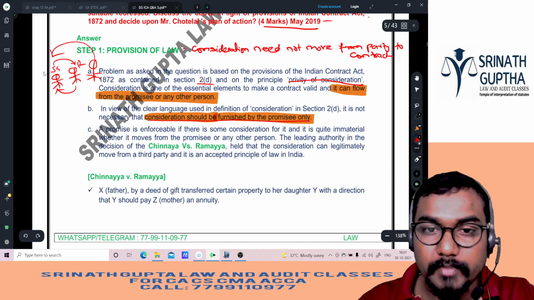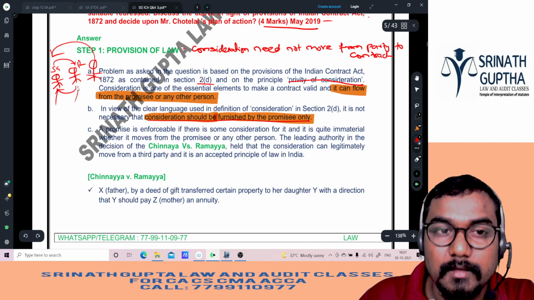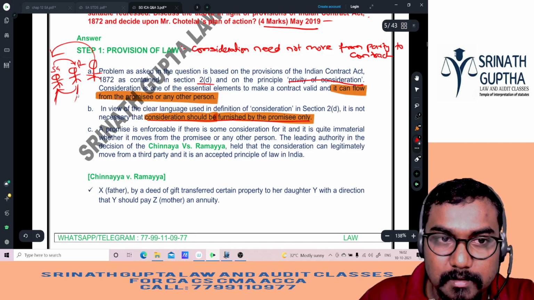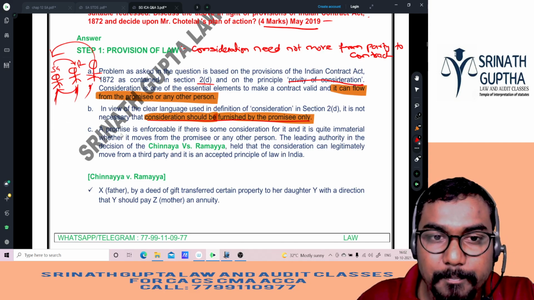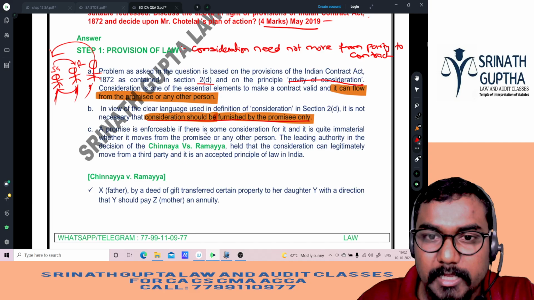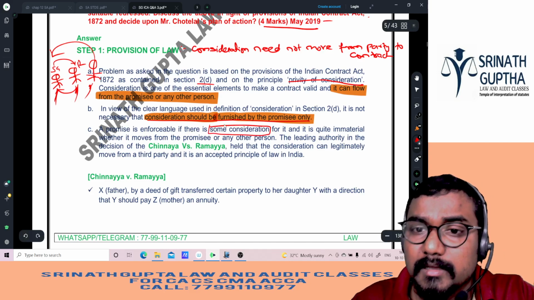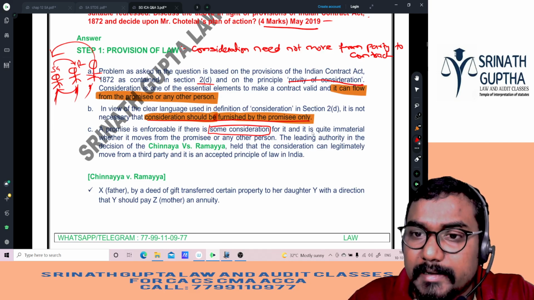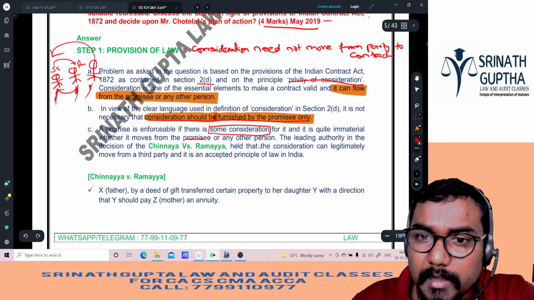Consideration can move from the third party also. Here, seller, buyer, Chotelal, Mohanlal, and father. A promise is enforceable if there is some consideration, even if it needn't be adequate, and it is quite immaterial whether it moves from the promisee or any other person.